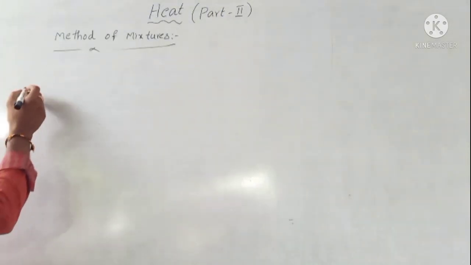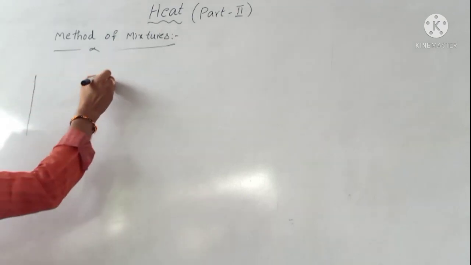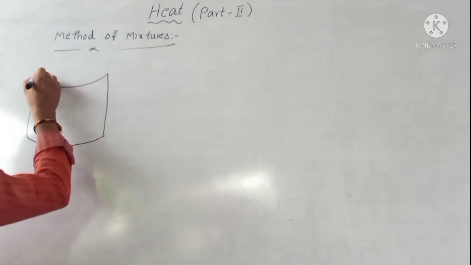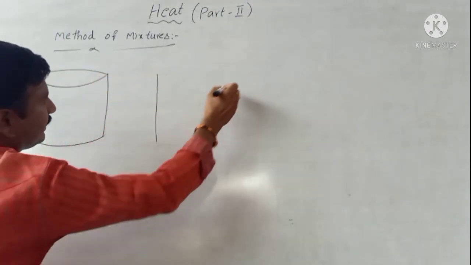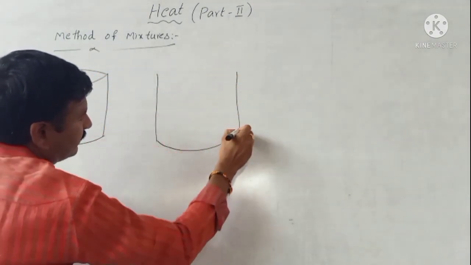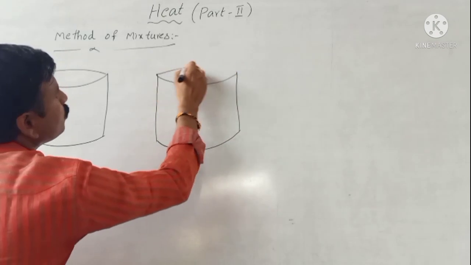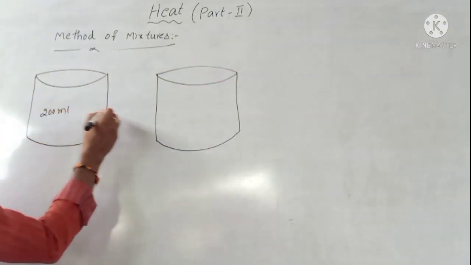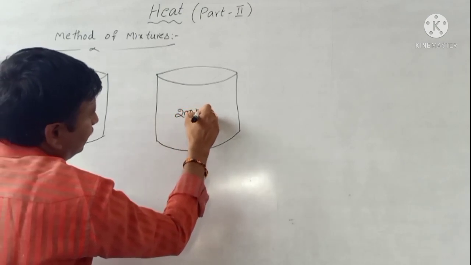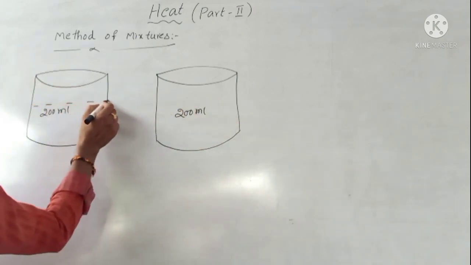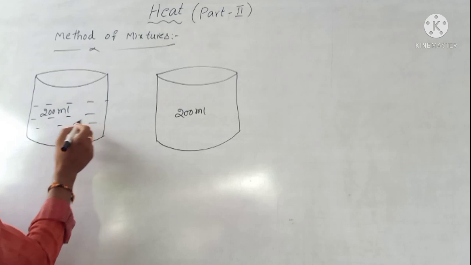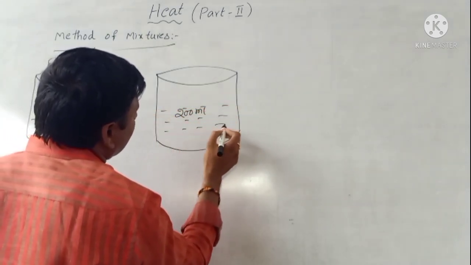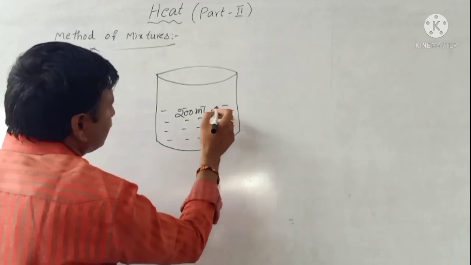If we take two beakers, this is the first beaker and this is the second beaker. Each beaker is filled with 200 ml of water. That means each beaker is filled with the same quantity of water.